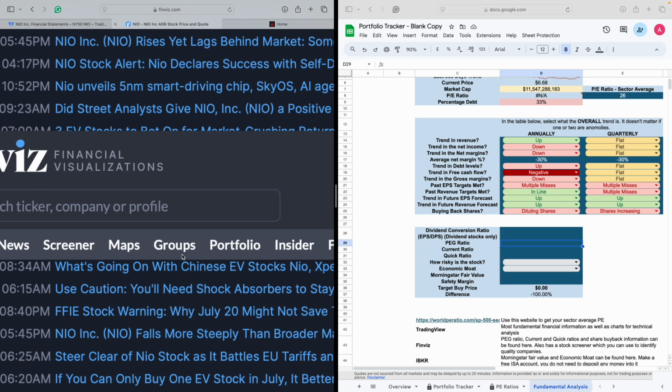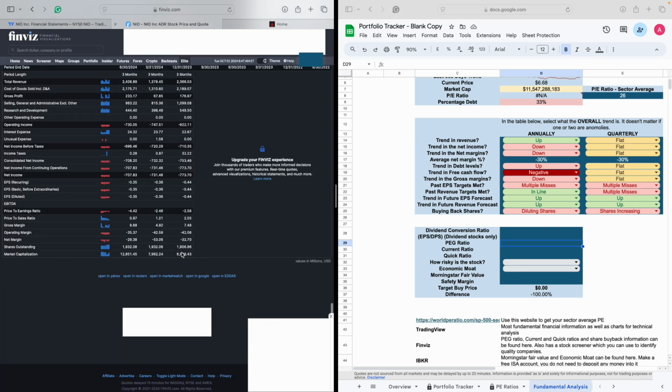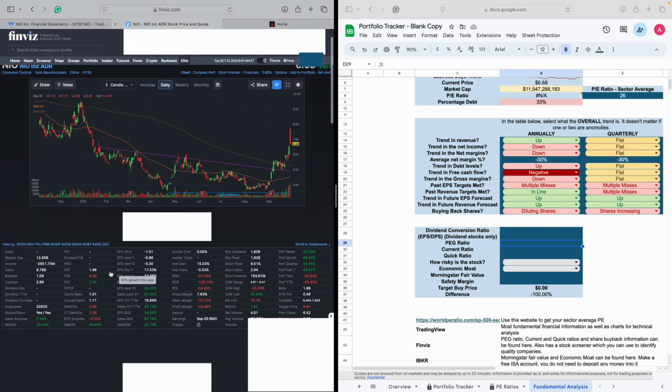So if I go back over here, and if I zoom out, sorry, and if I scroll to the top, you've got all the numbers here. And remember, it's not got a PE at the moment because they're not earning the money, so they don't have a PEG ratio either. So there's not really much, you have to leave that blank as well.